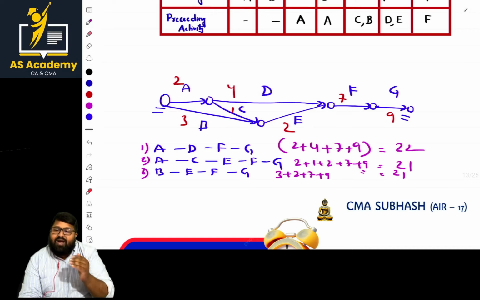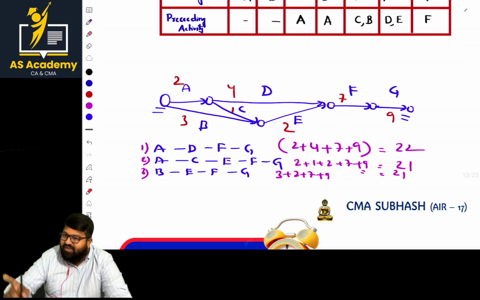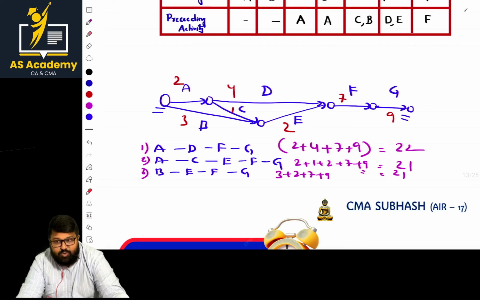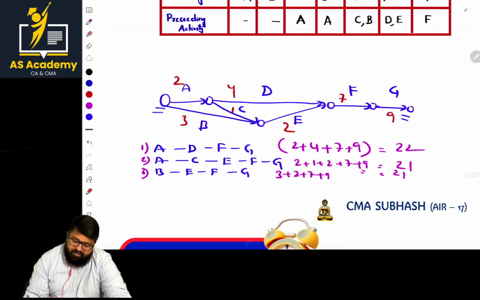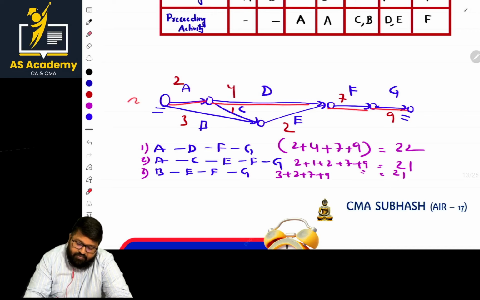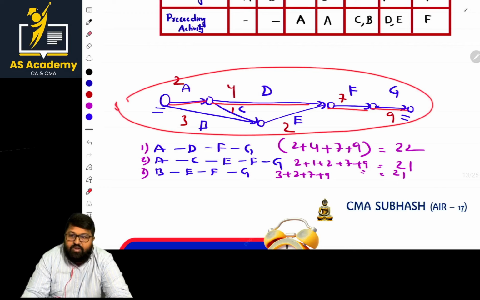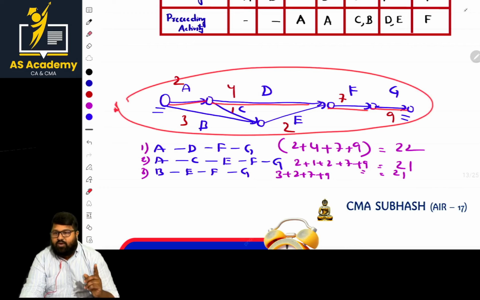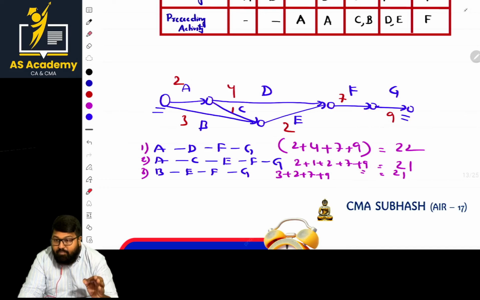Identify the path with the highest duration. Of all these, what is the highest duration? ADFG is the highest duration path. You need to mention that path with a double line. That is most important. If you mention that one with a double line, that will be the critical path.